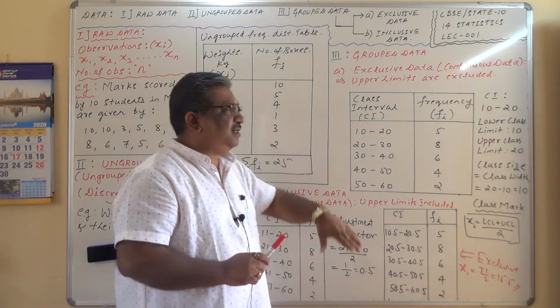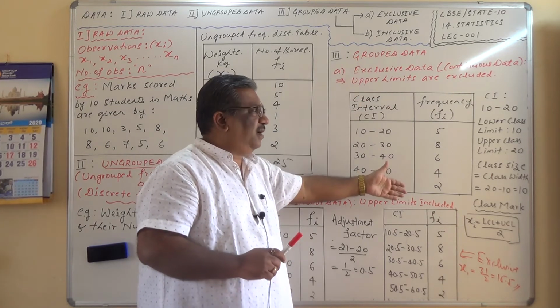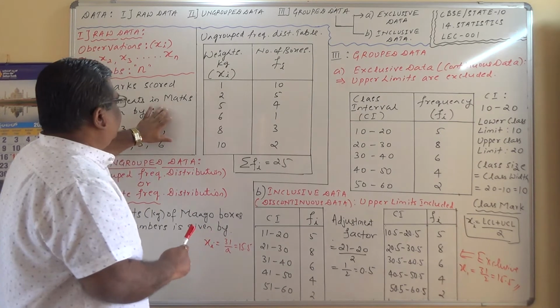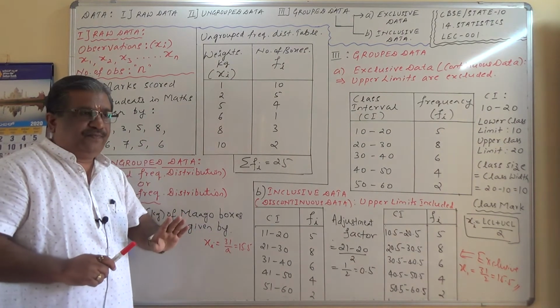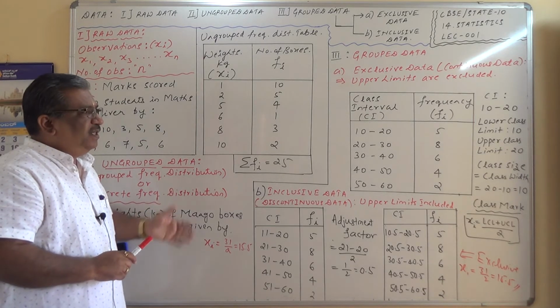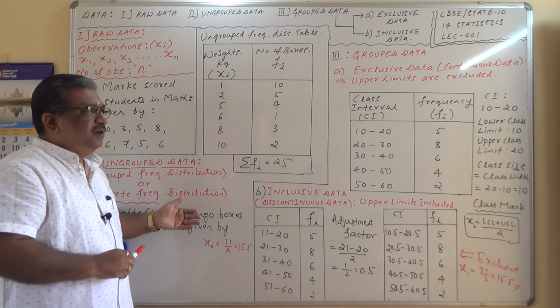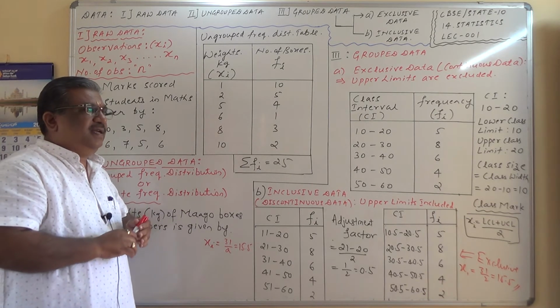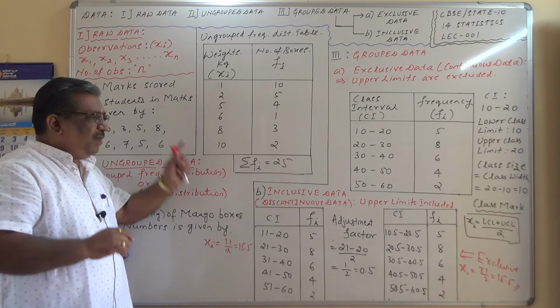So there are three methods, especially for grouped data. The mean calculation is by three methods, whereas for this and for this there is only one method. So I hope you have understood the basics. With this introduction, let us go to the measurement of central tendency called arithmetic mean. First, make a note of all this.